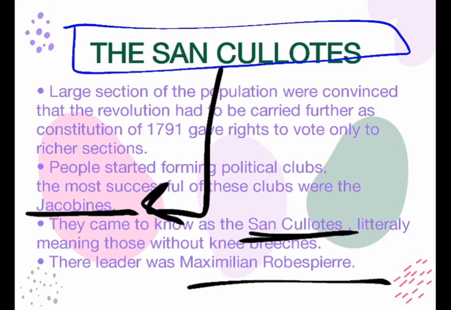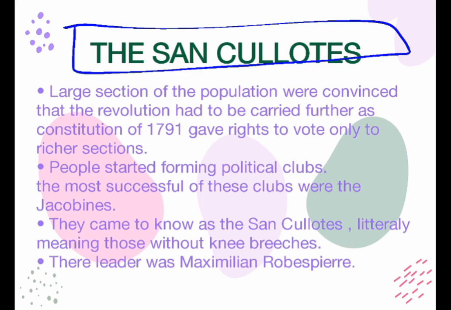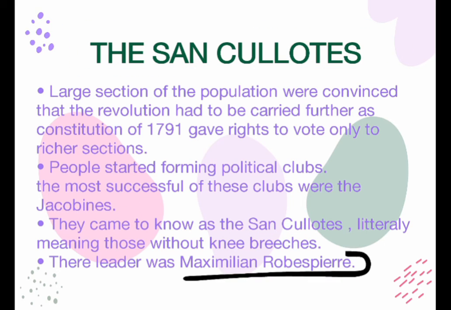Here we have discussed a person, the leader of the Sans-Culottes, Maximilian Robespierre. In the next video, we'll be discussing him. Who was Maximilian Robespierre? What did he do? What were the things he thought were good? We'll discuss all of it. But let me tell you that this person was very bad and created a lot of problems for everyone.